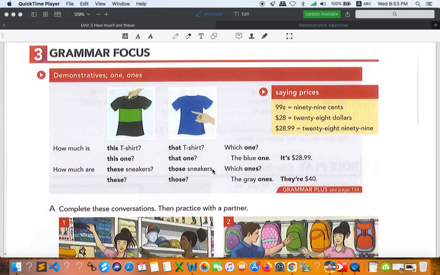Sneakers right here are like athletic shoes, everyone. So it's like your shoes for running, or running shoes. And sneaker is similar to that. Okay, all right, so let's get to know more about all of this.